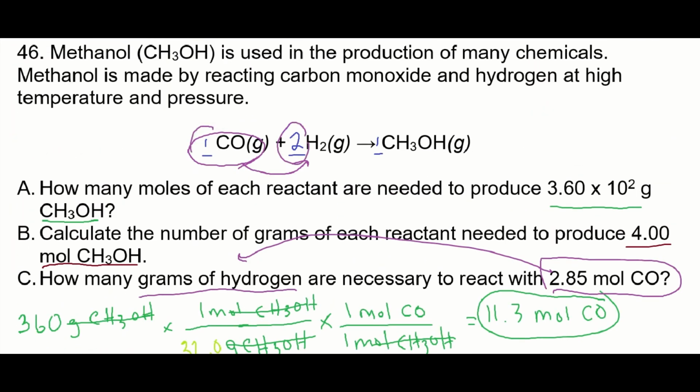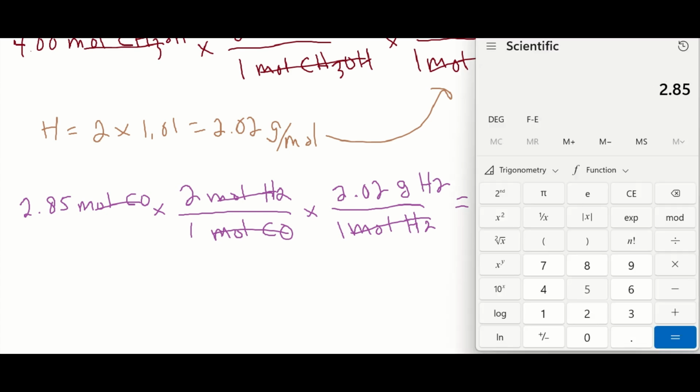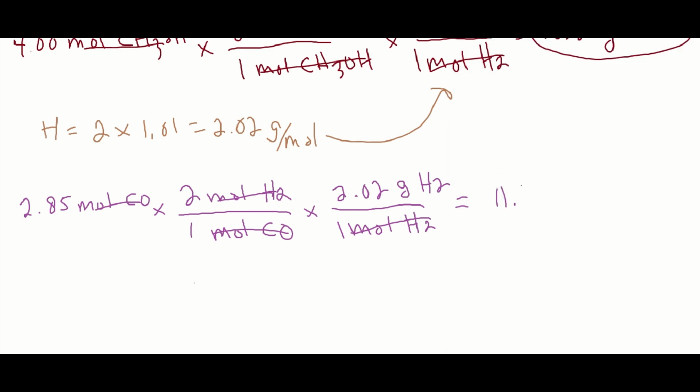Yep, 2 H2 to 1 CO. Cancel top and bottom. Pretty sure it asks for grams. We had that earlier. 1 mole of H2 has a molar mass of 2.02 grams of H2. Cancel, cancel. Calculator time. 2.85 times 2 times 2.02, 11.5 grams of H2 is needed to react.